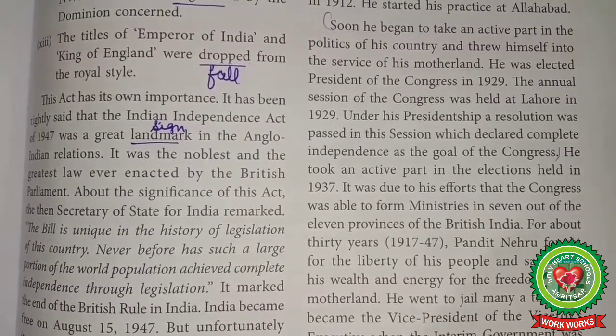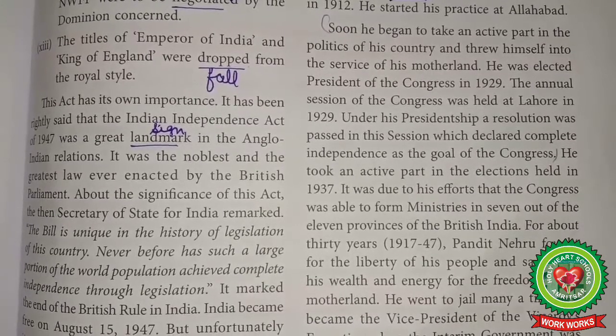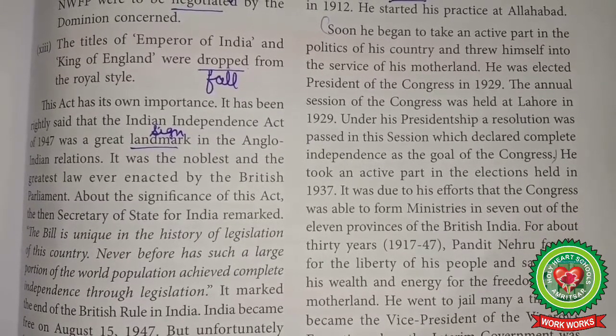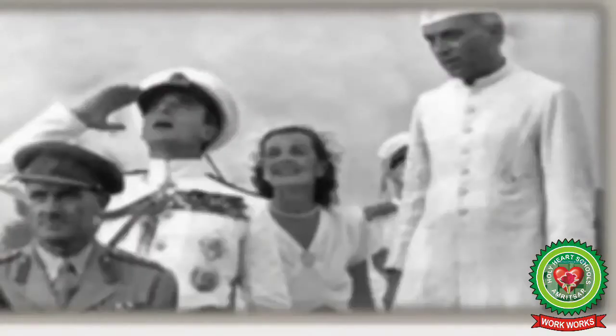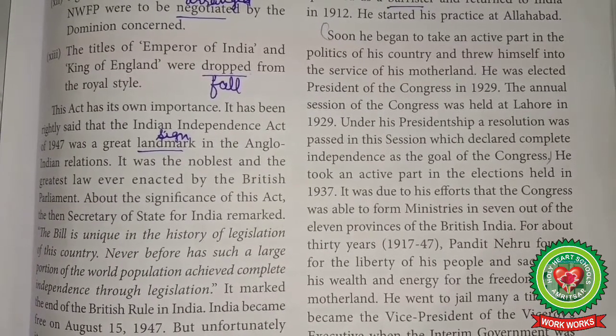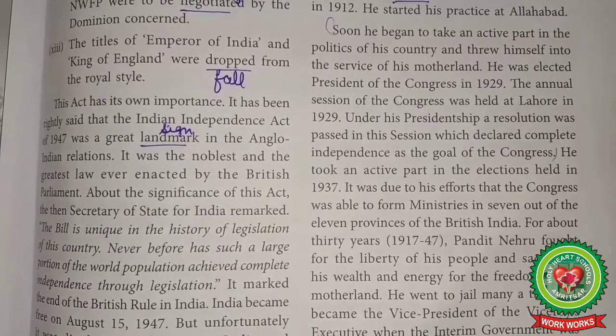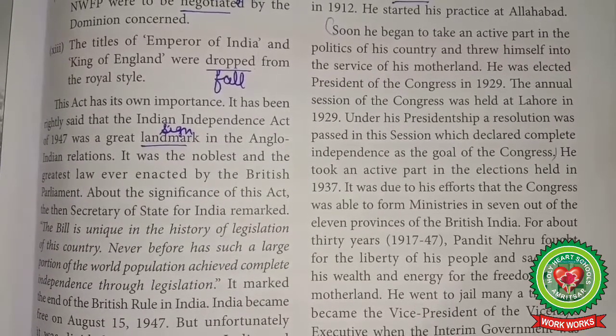He took an active part in the elections held in 1937. It was just his efforts. Out of 11 provinces, 7 ministries were formed. He worked wholeheartedly in service of our motherland and also sacrificed his wealth and energy for the freedom of the country. In 1946, he also became the vice president of the Viceroy's Executive when the interim government was set up.